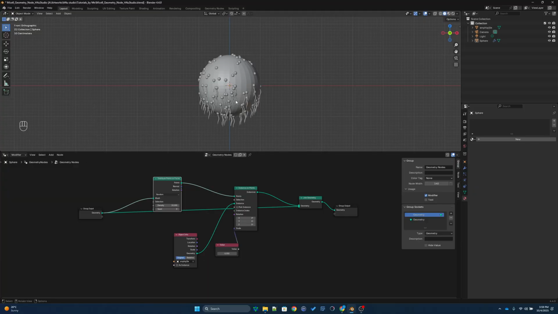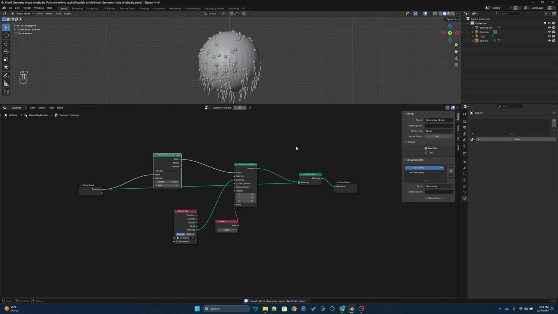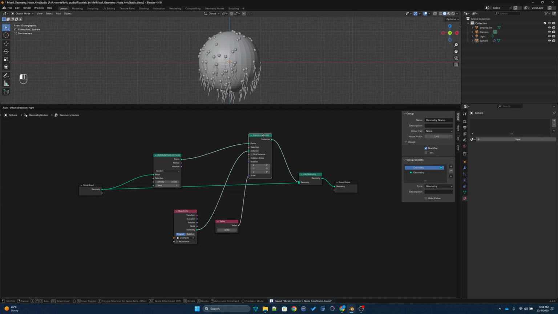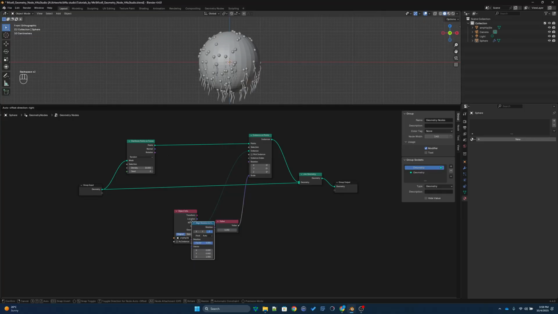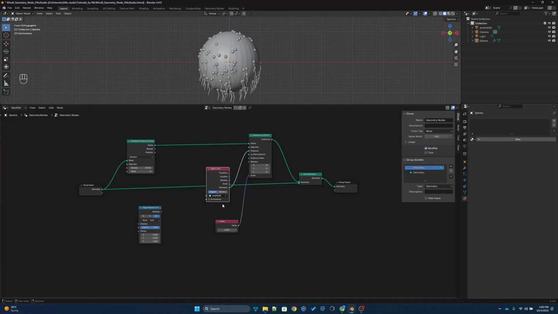So next what we want to do is align each of these in a way that all of the tails are going to face inward, right? Okay, so to do that, we have to rotate each of these instances. So you can do it by using this node, align rotation to vector node. So you can get this one. I'll reorganize this a little bit here.